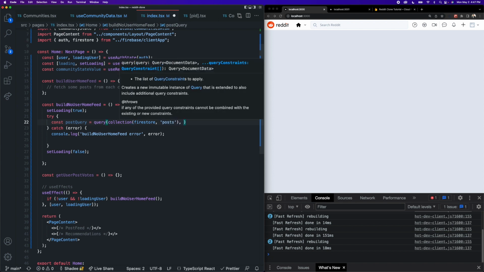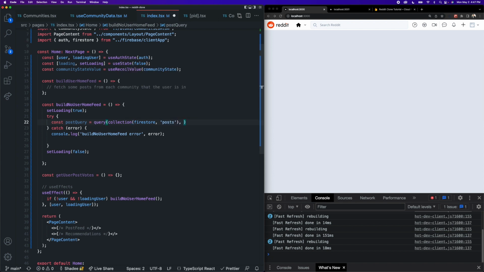So after our collection reference, we can pass in some query specifications to tell Firestore what exactly we want from this collection reference. So we want to grab documents from our post collection, but we want to order them by the vote status. So we can bring in our orderBy function from Firestore, and the key that we're ordering by is voteStatus. That's the name of the field on our posts.